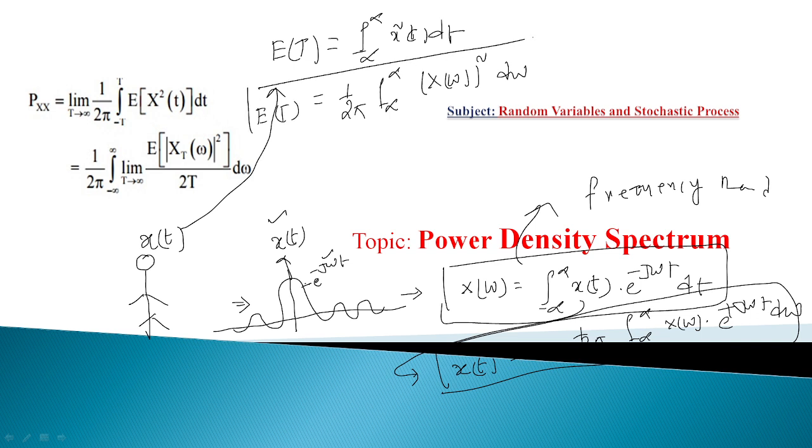Coming to the average power, from this only we can define the power density spectrum. If we divide with 2T, we can get the power spectral density. So I am assuming here just the energy for the power spectrum.